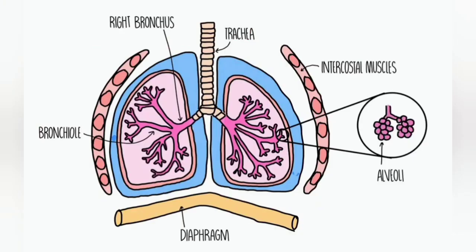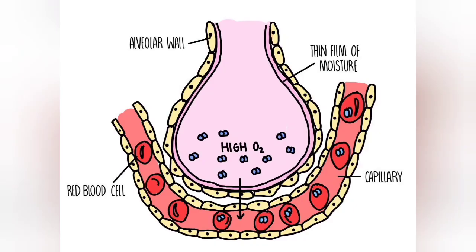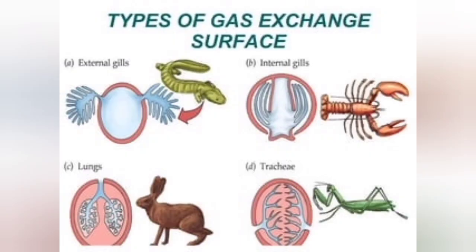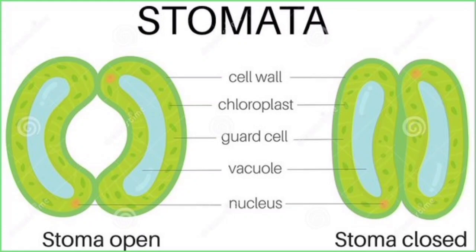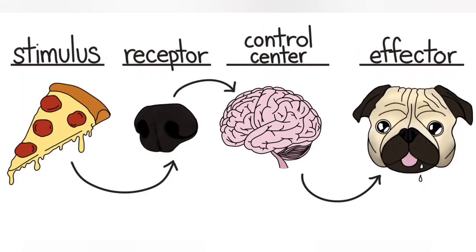Respiration. Respiration is the process by which living organisms obtain energy from their surroundings. It involves the exchange of gases, usually oxygen and carbon dioxide, with the environment. Different organisms have different respiratory systems, but the goal remains the same: to take in oxygen and release carbon dioxide. For example, humans and many animals breathe through lungs, while plants undergo respiration through tiny openings called stomata in their leaves.